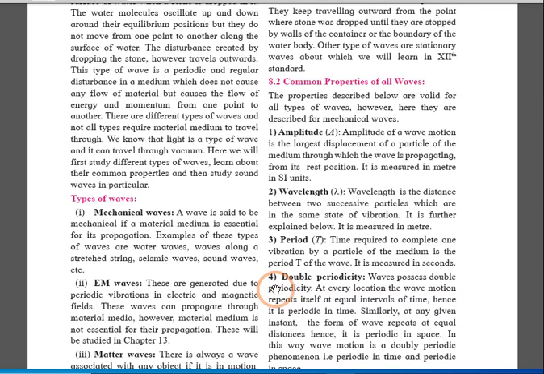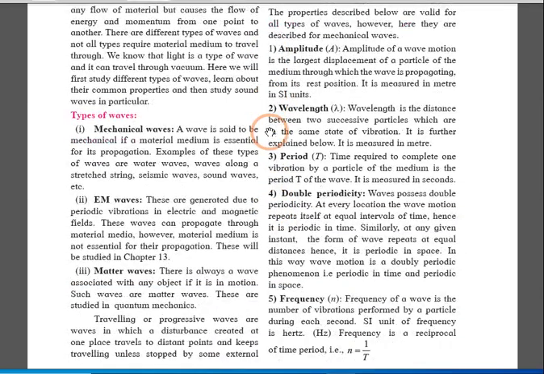For example, we can take radio waves, we can take microwaves for this. The third one for your study is matter wave. This wave is associated with any object when that object is in motion. These kind of waves are there for study in quantum mechanics.